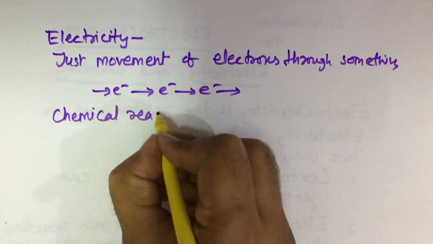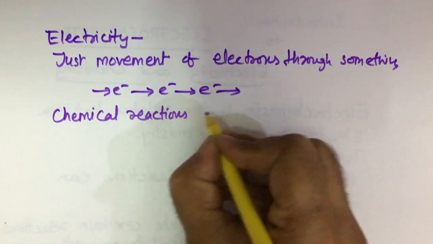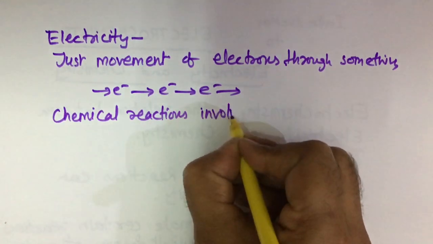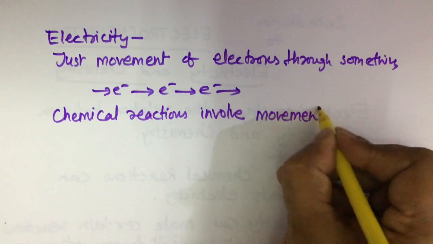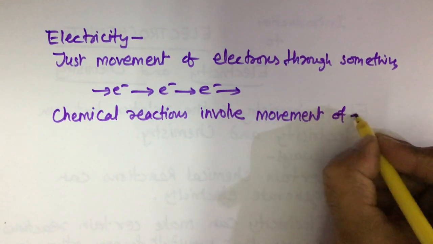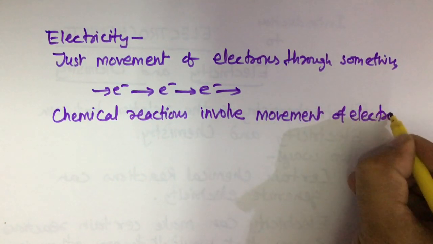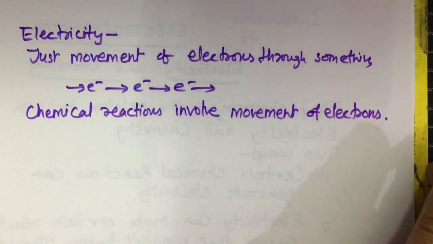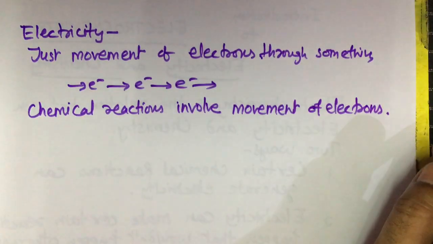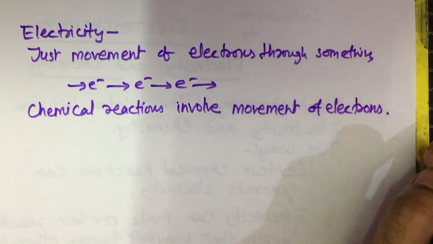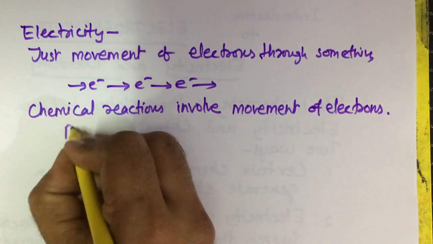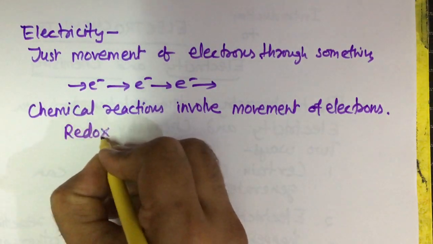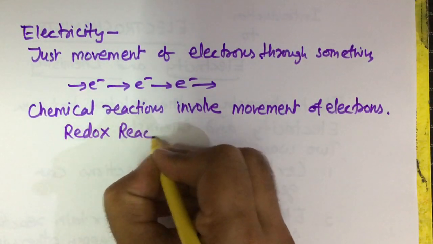So chemical reactions also involve movement of electrons. Such chemical reactions that involve movement of electrons are essentially redox reactions.